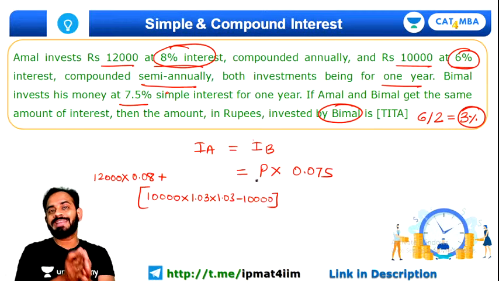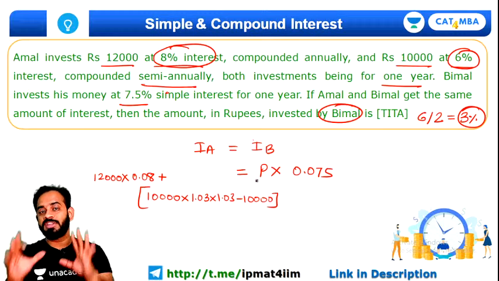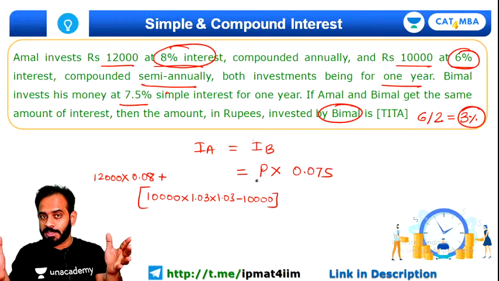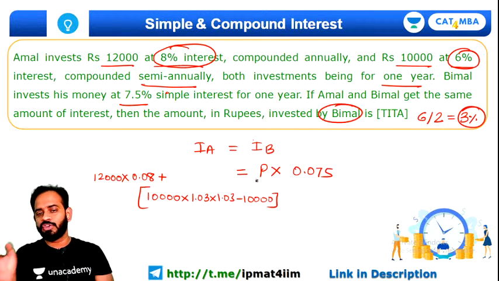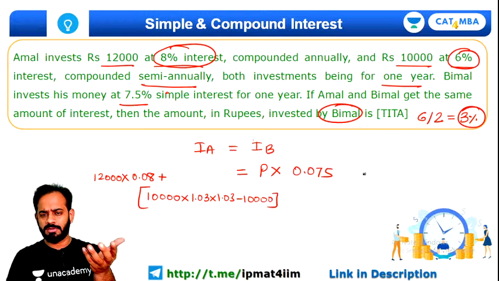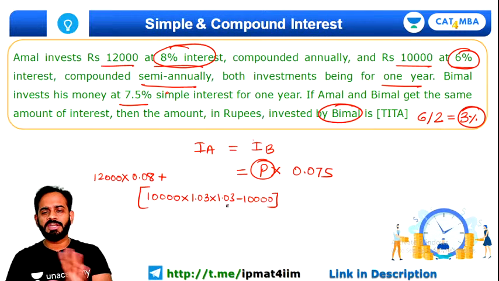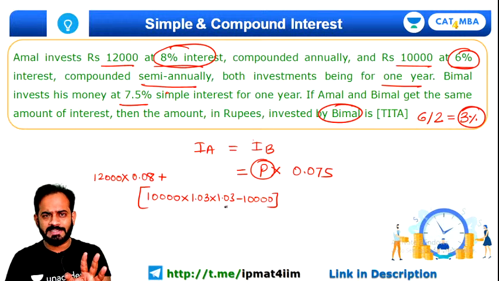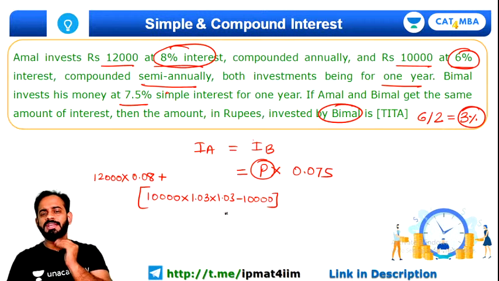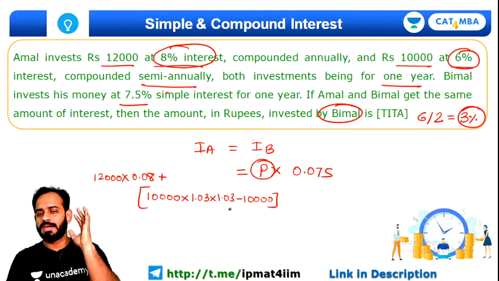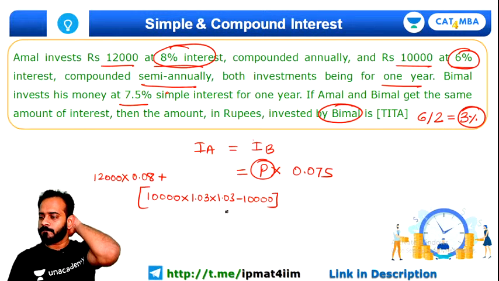Because 10,000 into 1.03 that will be the total amount. Out of that, if you subtract 10,000, you will get the total interest again. Now quickly try to solve this, guys. Everybody quickly try to solve this and tell me the value of P. It's a straightforward equation, so try to solve this question and give me the value of P here.